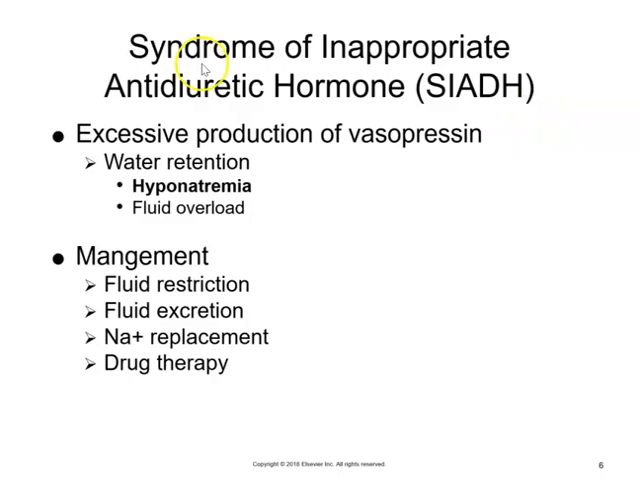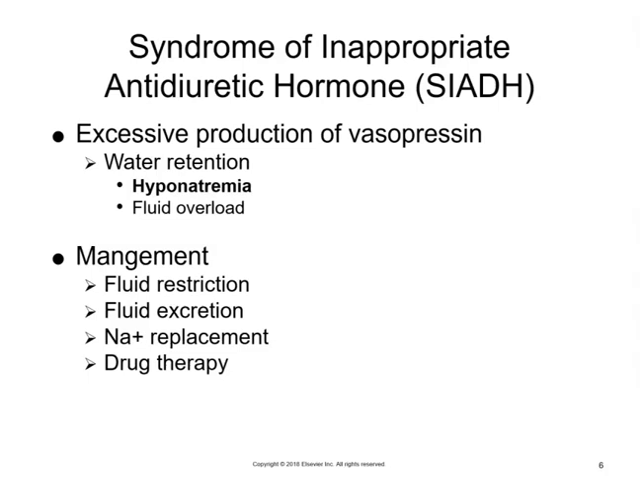With syndrome of inappropriate antidiuretic hormone, or SIADH, this is going to be a problem in which the vasopressin is secreted even when plasma osmolarity is low or normal. This leads to disturbances in fluid and electrolyte balance. Because water is retained, patients with SIADH end up with hyponatremia and fluid overload.